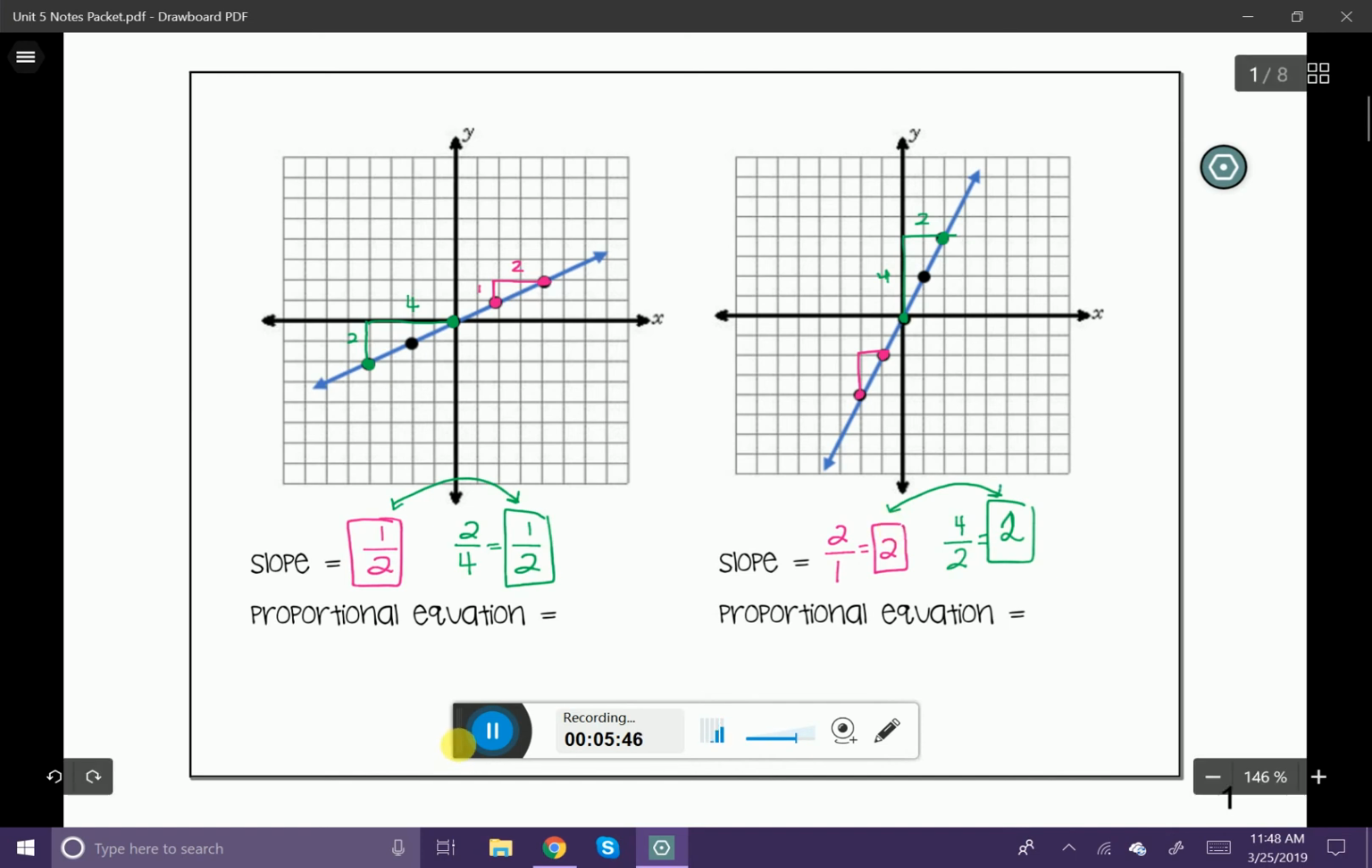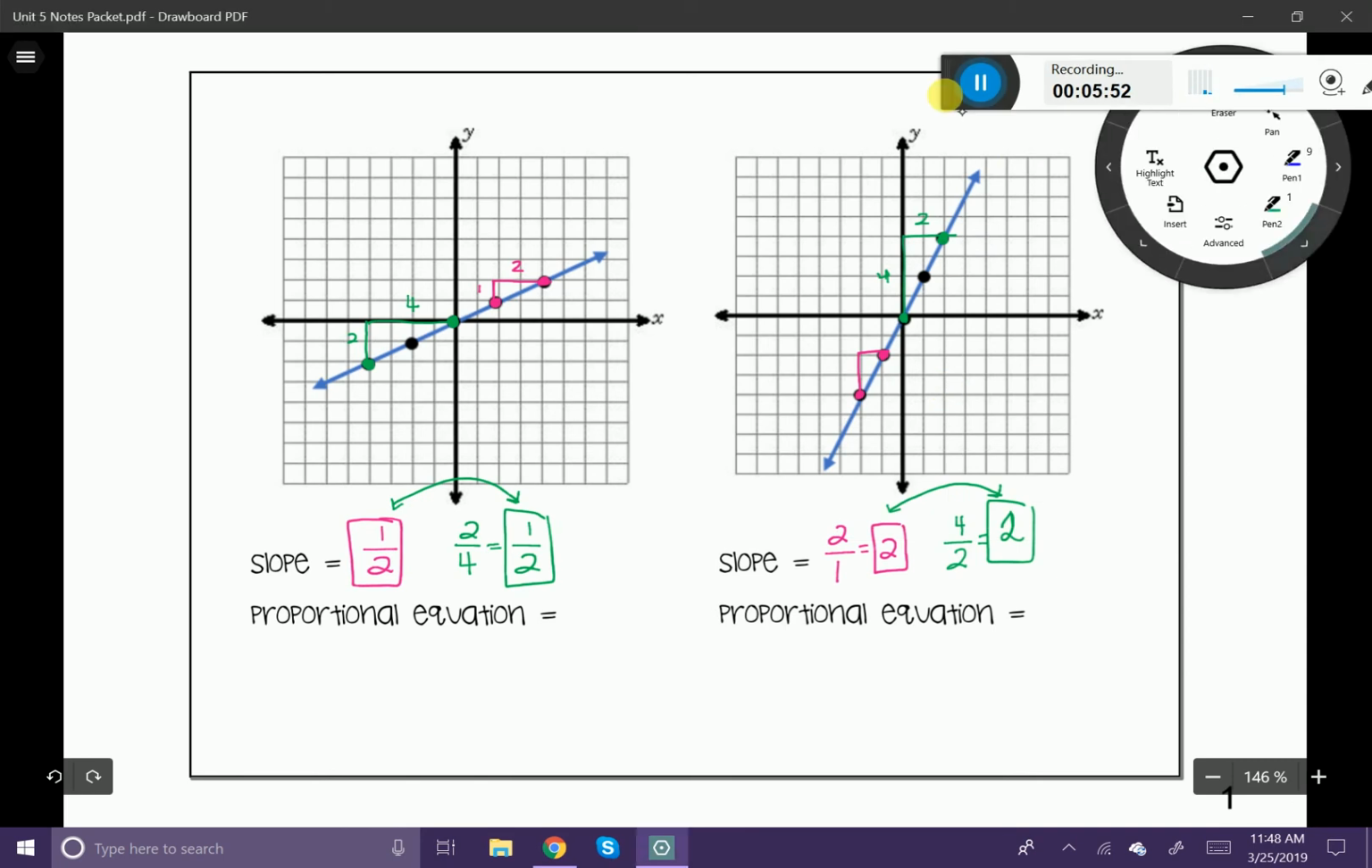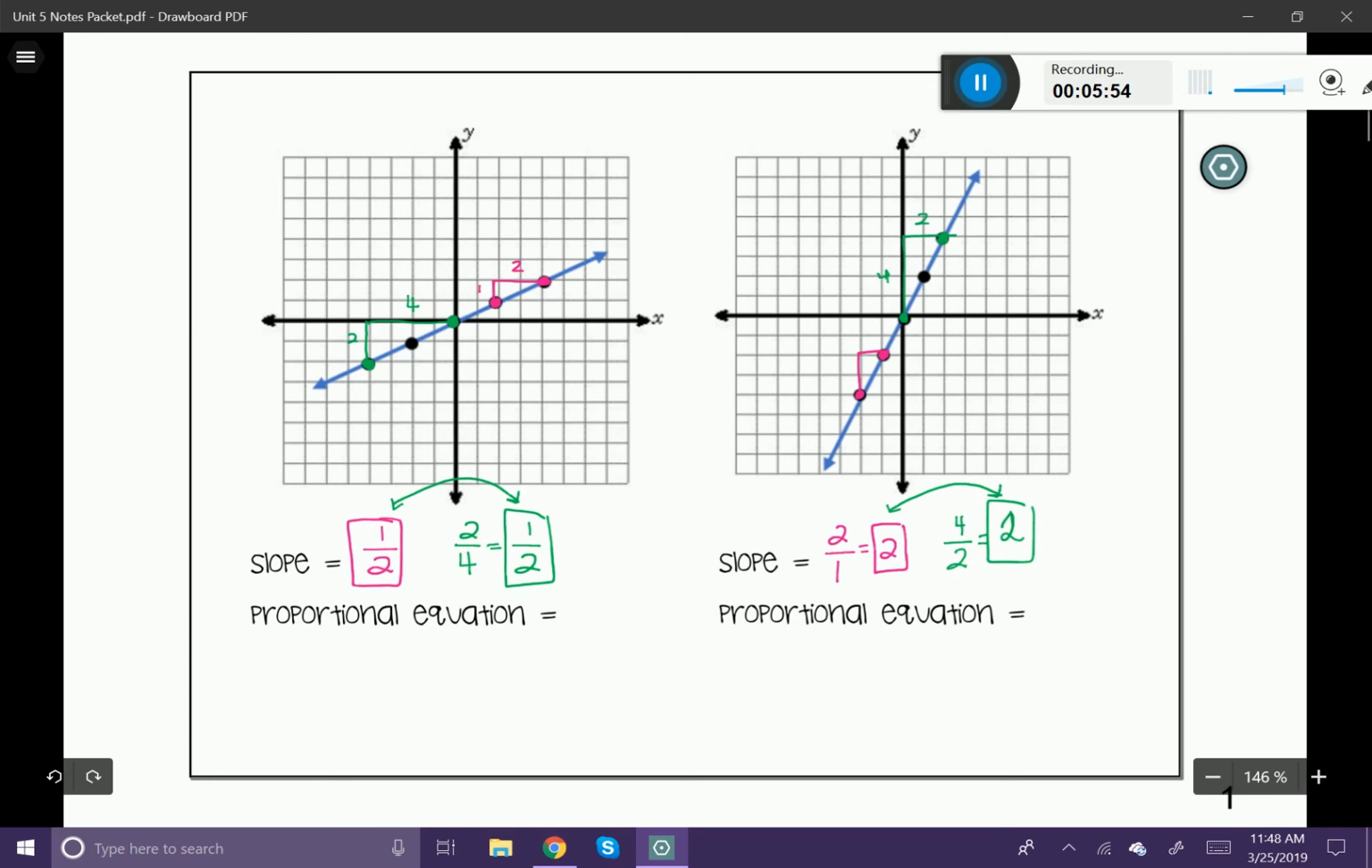Now, I do want to go back because I actually didn't finish the problem. What I want to do now is construct a proportional equation for each one of these. So for the first one, we're going to put this in the form y equals mx, or y equals mx plus b, but we haven't talked about that b yet. So let's just do y is equal to mx. We know that our m is 1/2, so let's put it in here as y equals 1/2 x. That is our proportional equation.